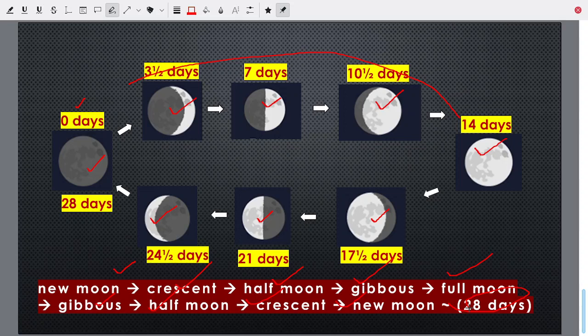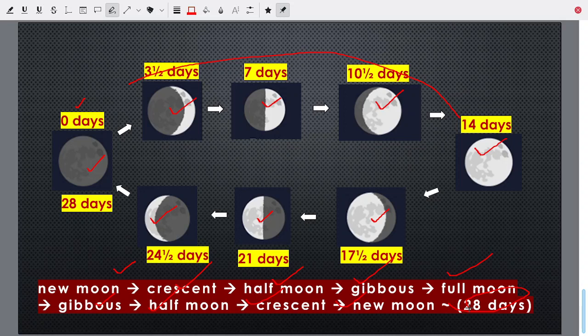So the moon does not change its shape. What changes is the part of the moon we can see and the part of the moon we cannot see. This is what is changing. Sometimes you can see a large part of the moon, and sometimes a large part of the moon is not lit up by the sun, so you cannot see it. You can see only a small part of the moon.